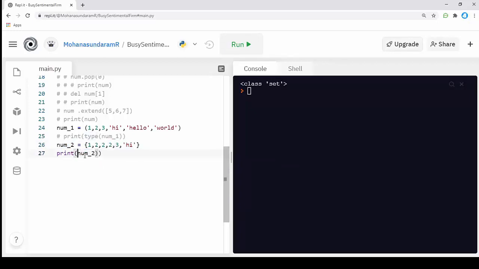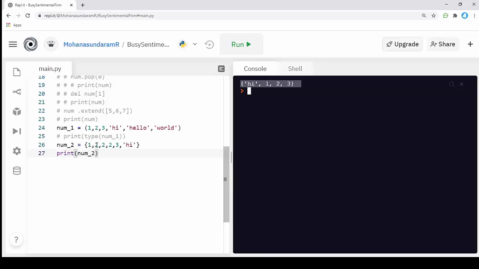Now if I print the set, you can see that we entered the values in this order, but the output was in a different order. The order has been changed. This is why it's called unordered. Also it removes the duplicate value.